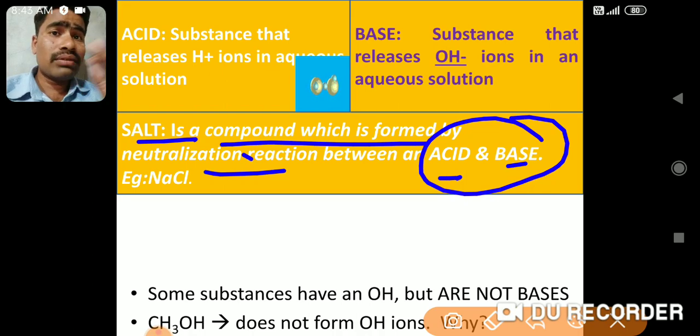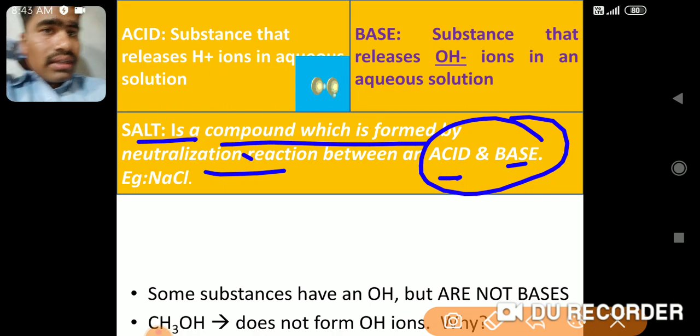This is one of the types of reaction. In the first chapter we have seen a few types of reactions. One of these reaction types is neutralization reaction. So what is the meaning of neutralization reaction? We have already studied from the chapter or in the 7th standard somewhere, that neutralization in day-to-day life. So when we suffer from acidity, I gave you an example at that time also.